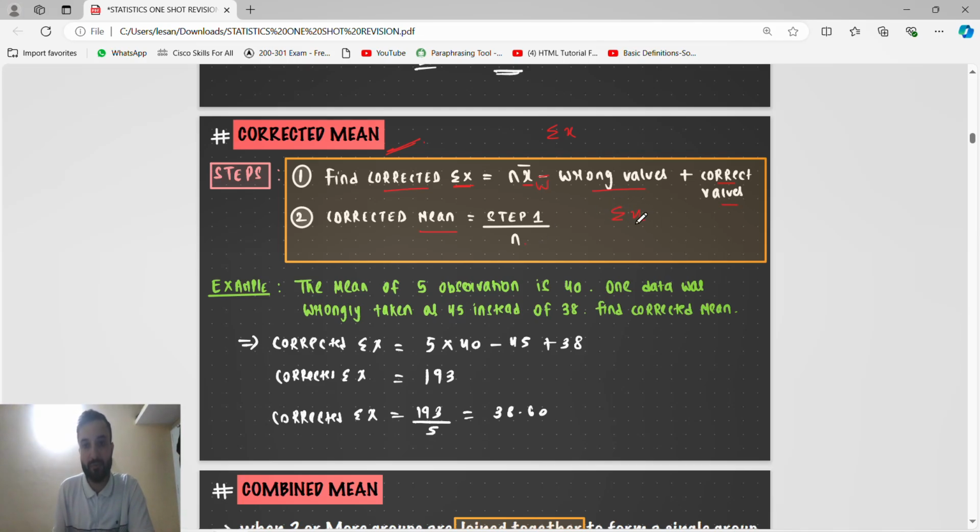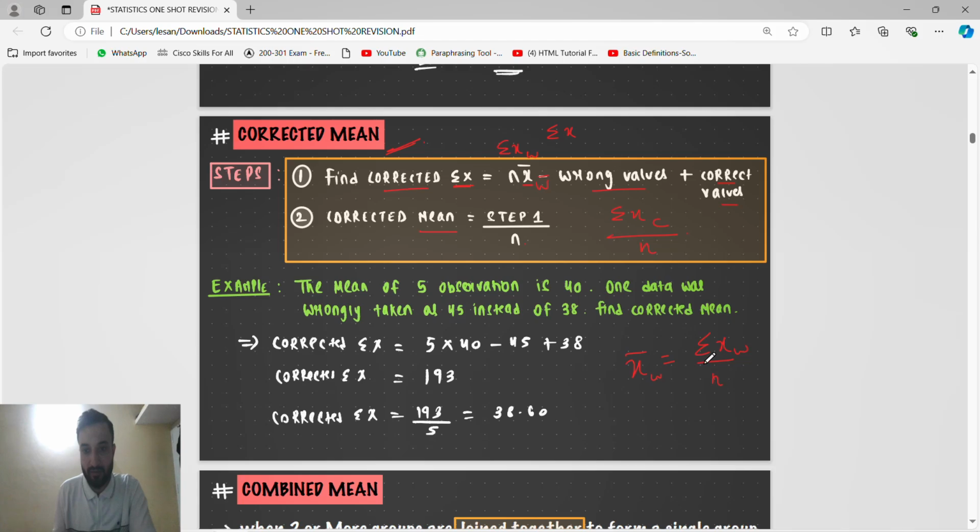Summation of x means the sum of all the observations. So corrected sum divided by the number of observations. We know how to find it for the corrected one. First we will find the sum of all the observations for the wrong one. How will you get it? See, x bar is summation of x by n. So this is the wrong one.